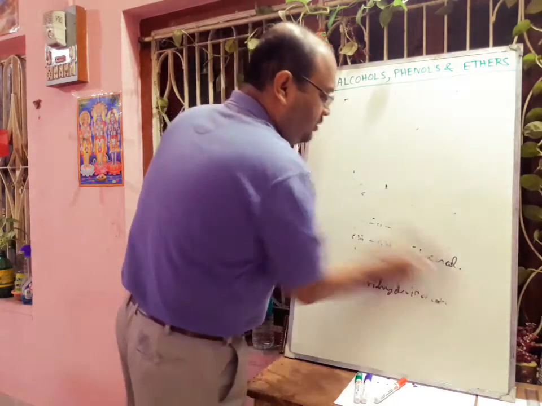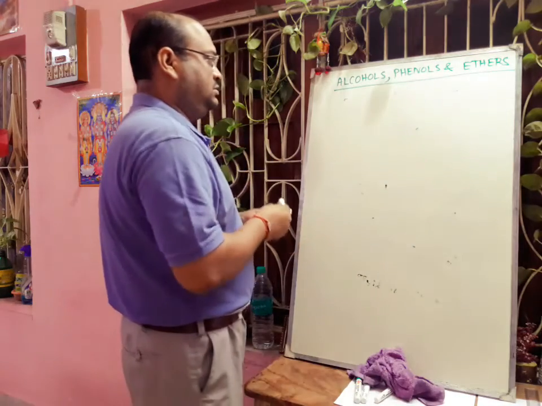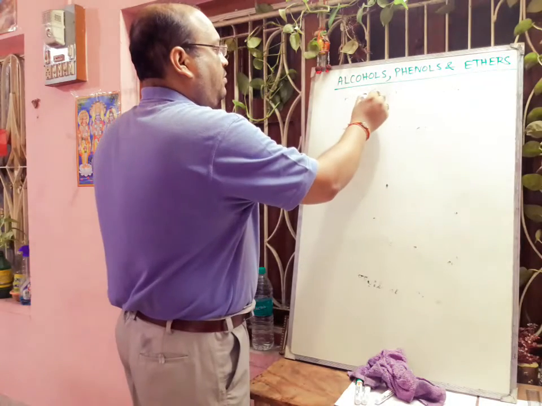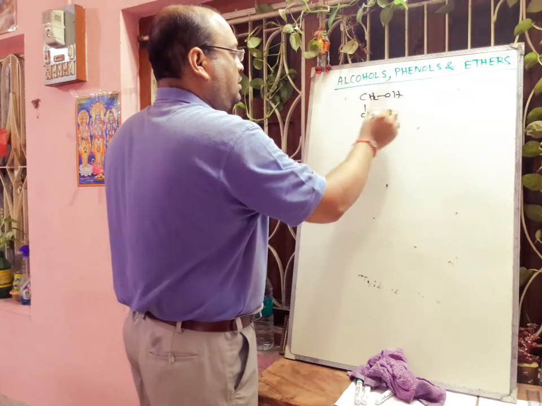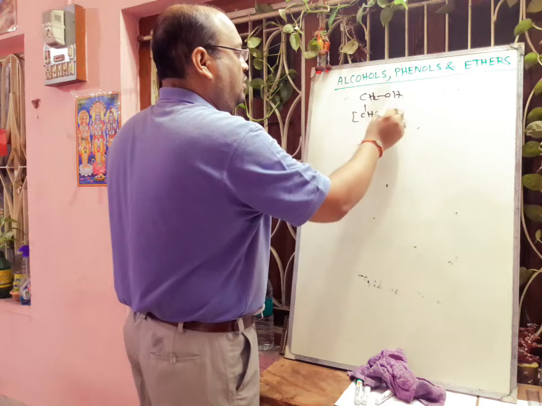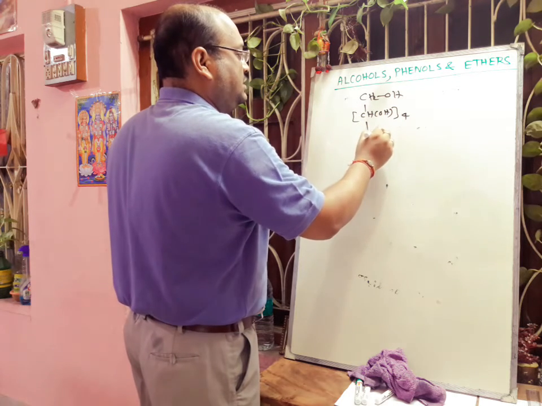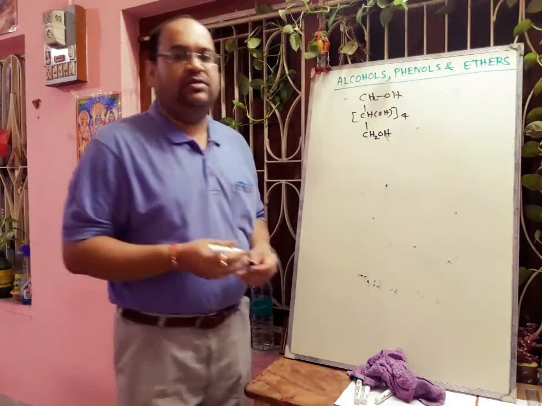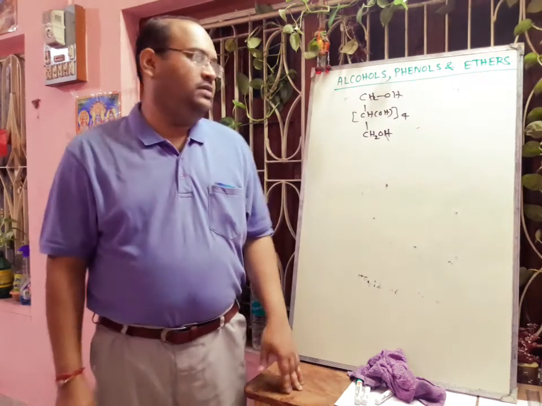Now for polyhydric alcohol, we can give you examples like sorbitol or mannitol, where we can think about this type of molecule where the total number of OH groups is 6. Six hydroxyl groups are present. Then it is called alditol, sorbitol or mannitol, this type of. Because of different structure, it will be named differently.